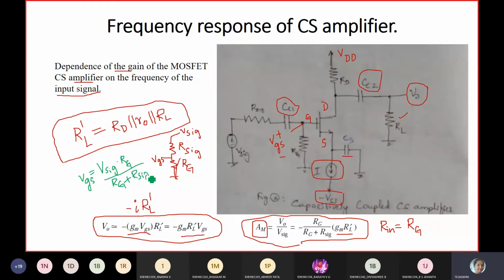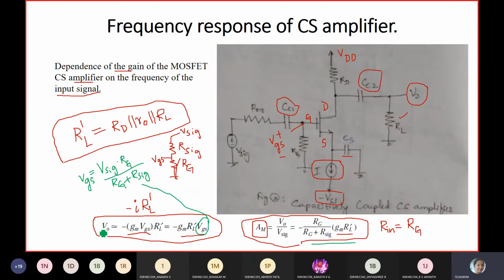So if you substitute the value of VGS, you are going to get this expression. Am I correct? Yes.